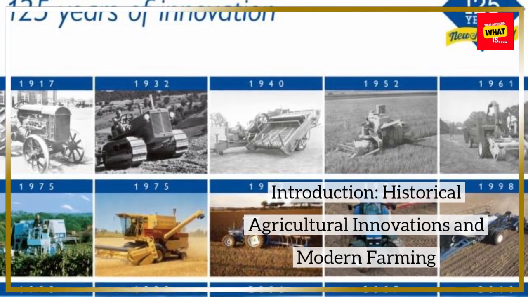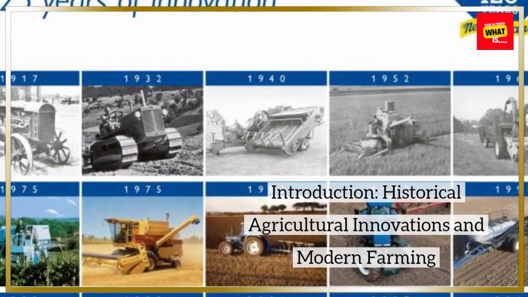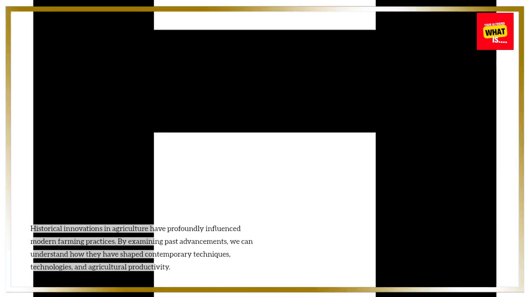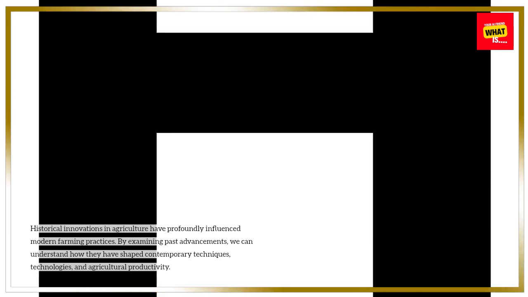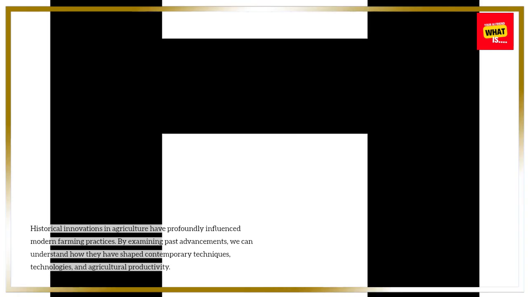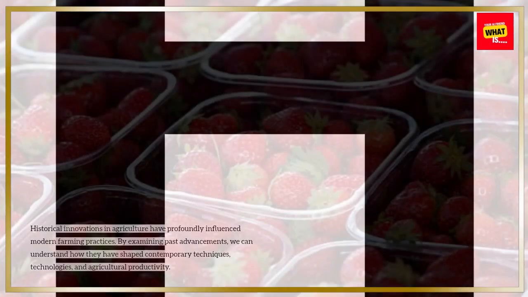Introduction. Historical agricultural innovations and modern farming. Historical innovations in agriculture have profoundly influenced modern farming practices. By examining past advancements, we can understand how they have shaped contemporary techniques, technologies, and agricultural productivity.